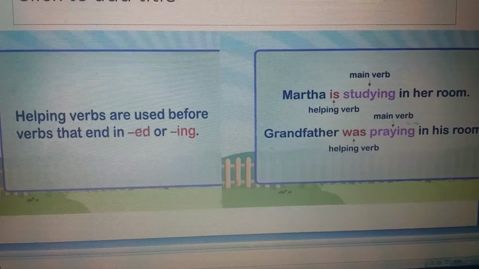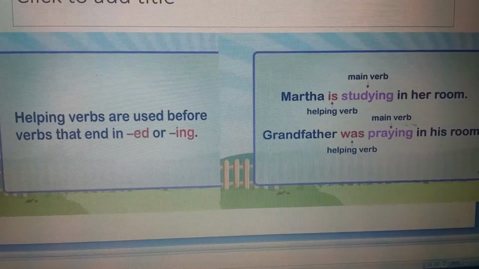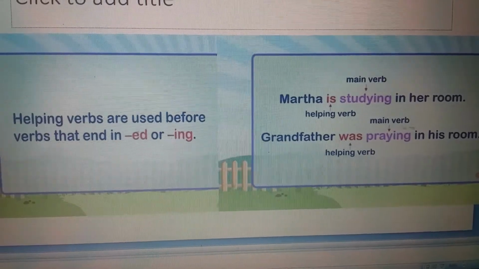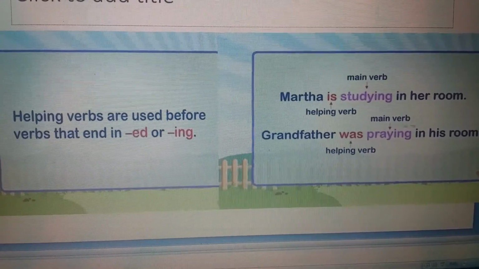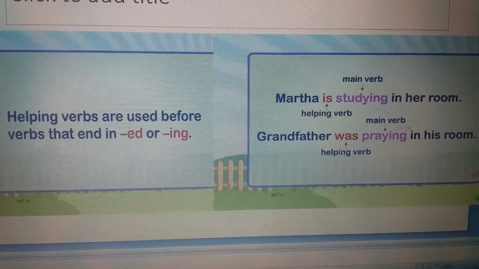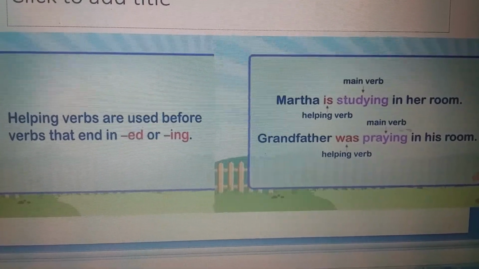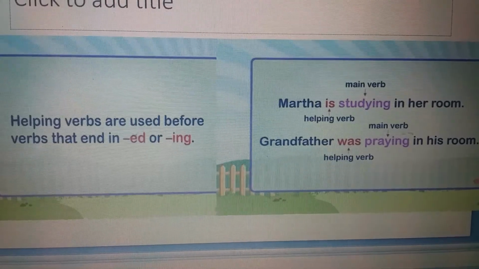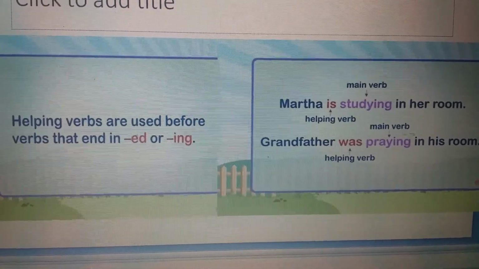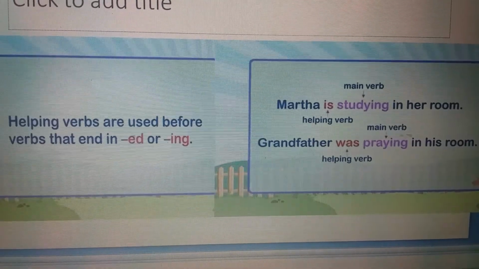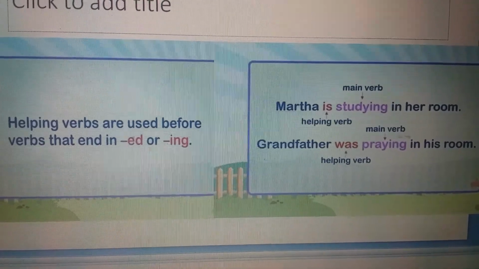These verbs are used before verbs that end in ed or ing. These verbs always come before main verb. See the example. Martha is studying in her room. Here studying is main verb and ing has been used, and is is helping verb that shows the action is going on at present time.